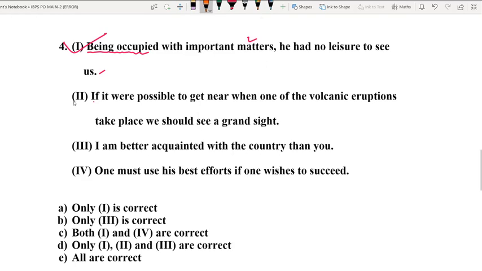Option number 2 of question number 4 starts with a conditional sentence. And as you all know, conditional sentences are of various types. Mainly, there are 3 types of conditional sentences, although we have a zero conditional sentence which we hardly include in our list.